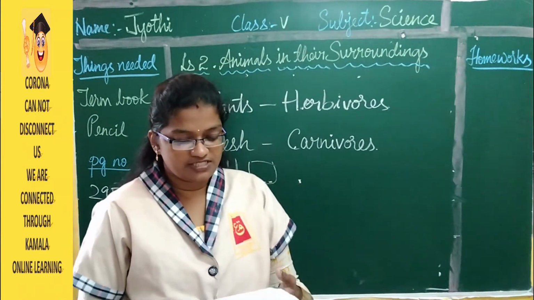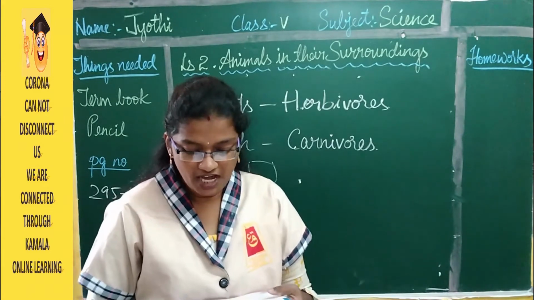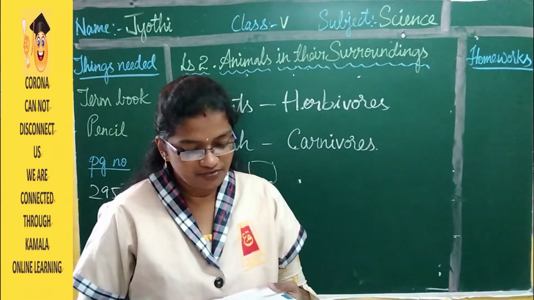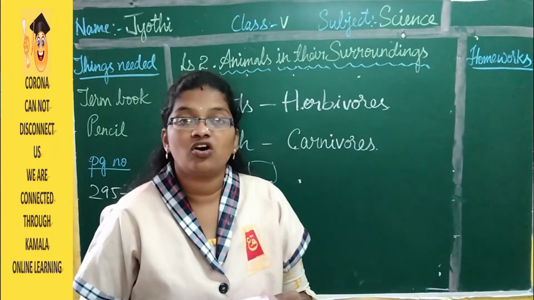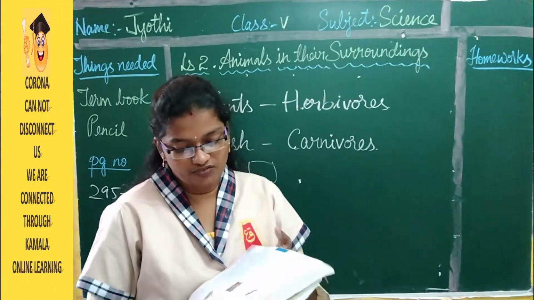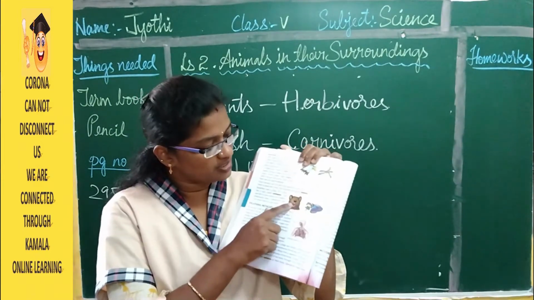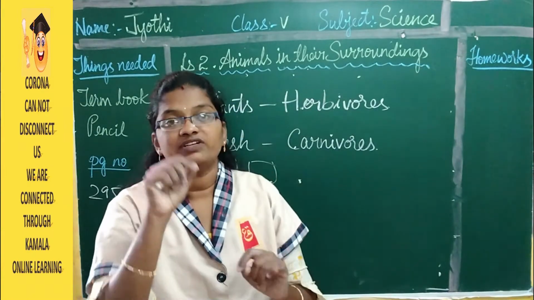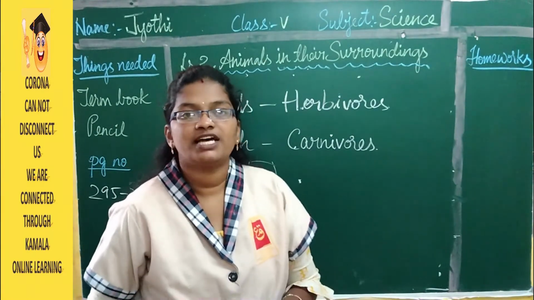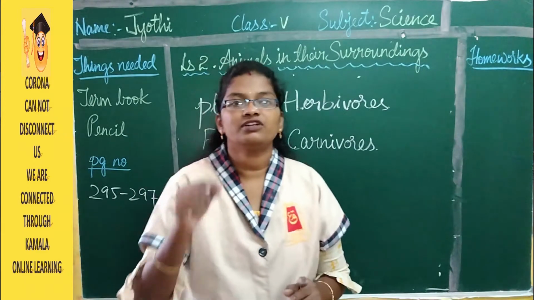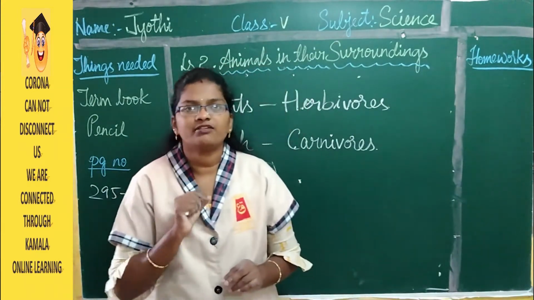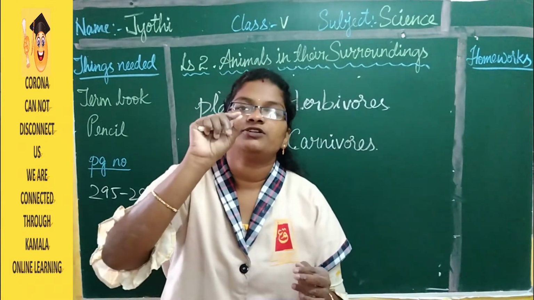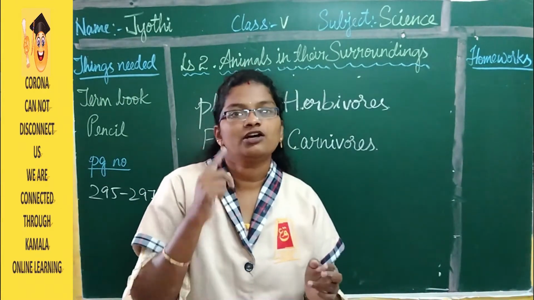Then small animals such as rat and squirrel have sharp front teeth. They use these to gnaw their food. Such animals are called rodents. So if you see here, there is a mouse, and you know the teeth of the rabbit also, they are very broad and very sharp. So these animals eat the food. They cut it into small tiny pieces. They cannot grind it properly, but they cut it into small tiny pieces and they gnaw it.